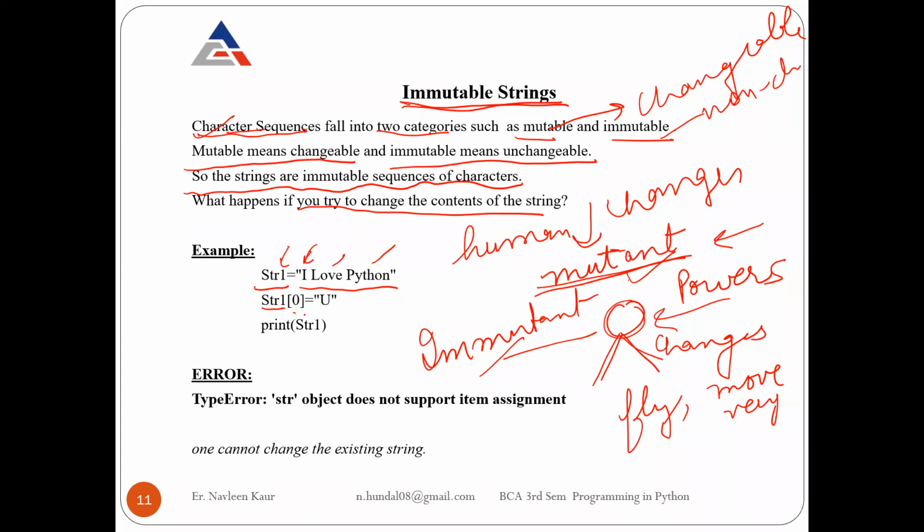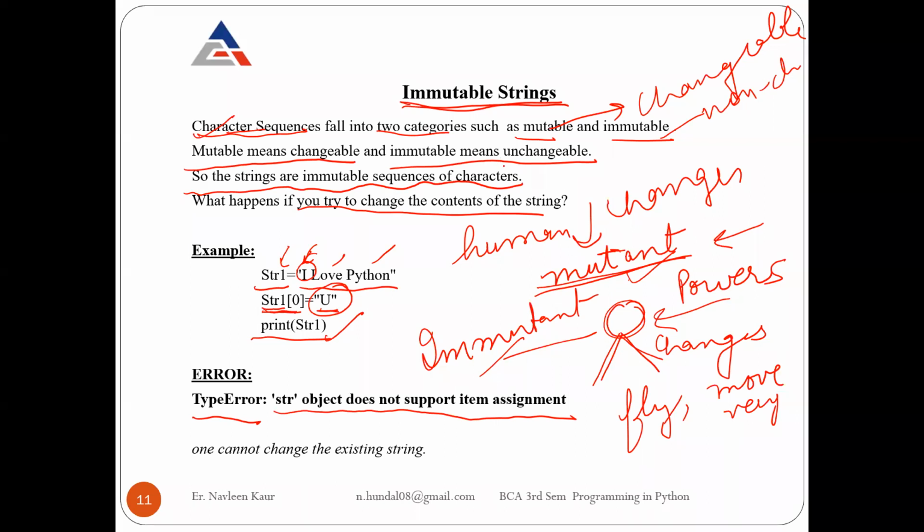What I am trying to do is assign a new value u to string one's zeroth position, instead of I. I am writing that this position should take a new value u, and then I print the string after that. But instead of getting "u love Python", I get an error. What is the type error? String object does not support item assignment.